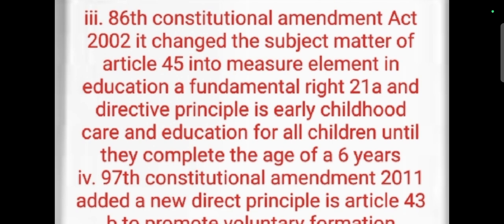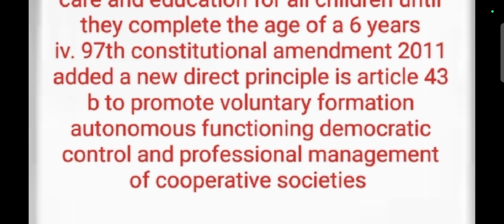And the last amendment act is the 97th Constitutional Amendment Act 2011. It added a new directive principle, that is to promote voluntary formation, autonomous functioning, democratic control, and professional management of cooperative societies. Really, cooperative societies are very important. It was added by the 97th Constitutional Amendment Act 2011, that is Article 43B, which talks about cooperative societies.